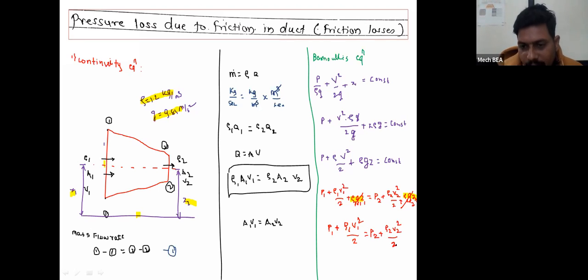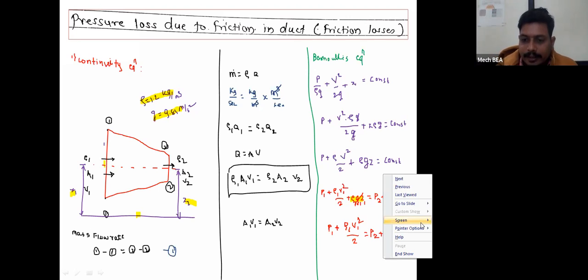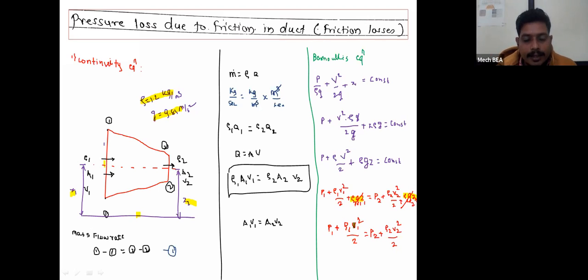As we know, whenever air is passing through a duct, there will be two types of pressure acting on that duct. The first is called static pressure and the second is called dynamic pressure. Static pressure acts perpendicular to the direction of the duct, and dynamic pressure acts in the duct in the direction of velocity.